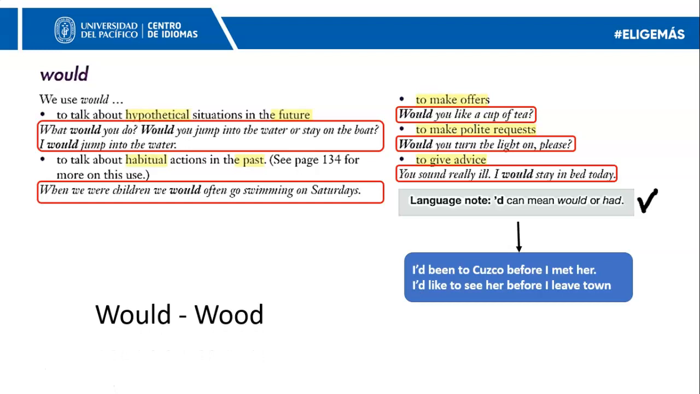pronunciation. Now, English has its things with pronunciation. These two are pronounced exactly the same. They mean different things though, but they are pronounced the same. Would, wood. Would, the modal verb, and wood, the natural material we use to build houses, tables, chairs, pencils, etc. Okay, that will be it for today.